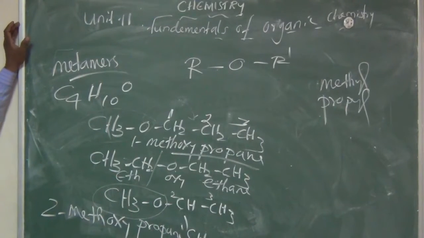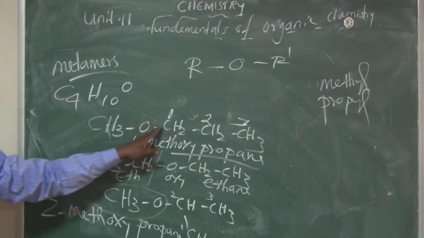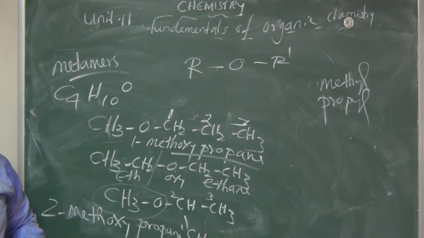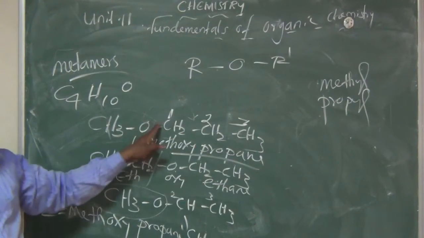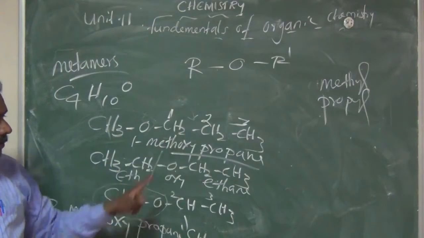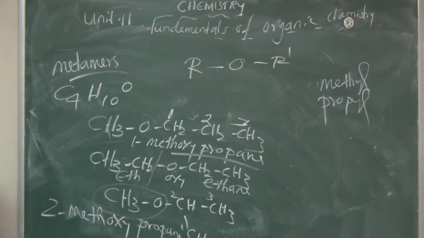Can you understand? What is about the first one? The first carbon has a methoxy group. So the name can be written as 1-methoxypropane, because the number of carbons is 3. So we are saying propane.